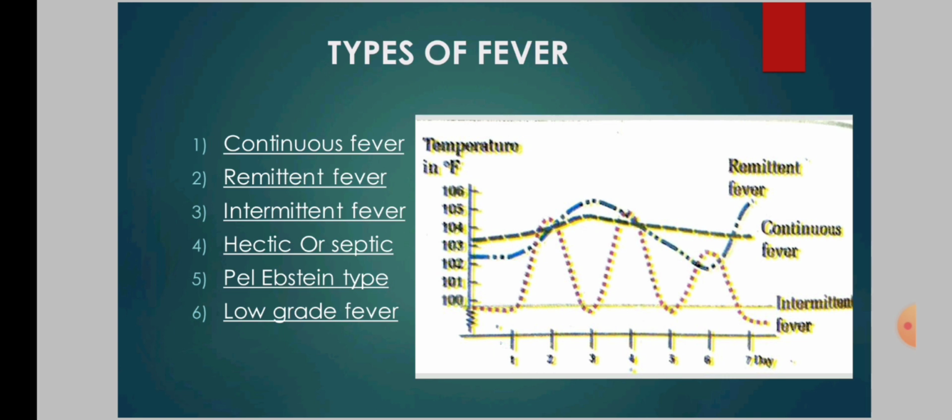Sixth one is low grade fever. Temperature is present daily, especially in the evening for several days, but does not exceed 37.8 degrees Celsius at any time. Usually, it does not indicate disease, but it is commonly present with tuberculosis.